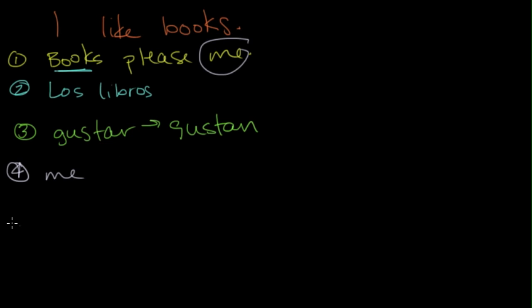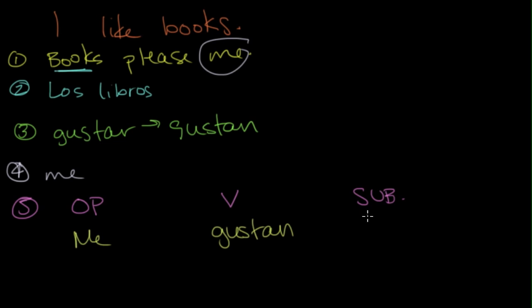And step number 5 is to put everything in the right order, remembering that we have object pronoun, verb, and finally our subject. Alright, so let's do this. Our object pronoun is me, our verb is gustan, and our subject is los libros. So we have me gustan los libros, which means I like books. Technically, books please me, but same thing.